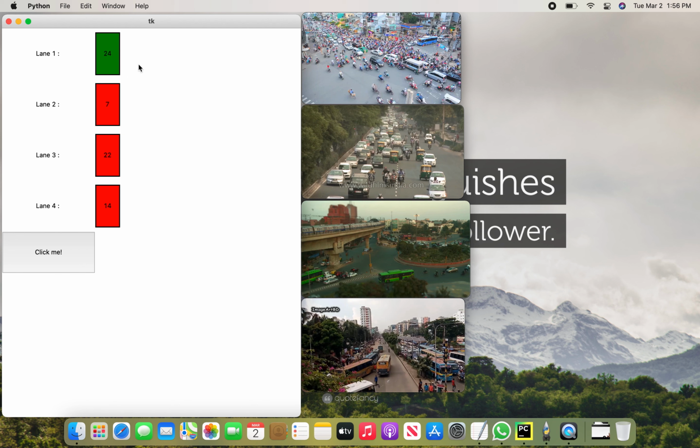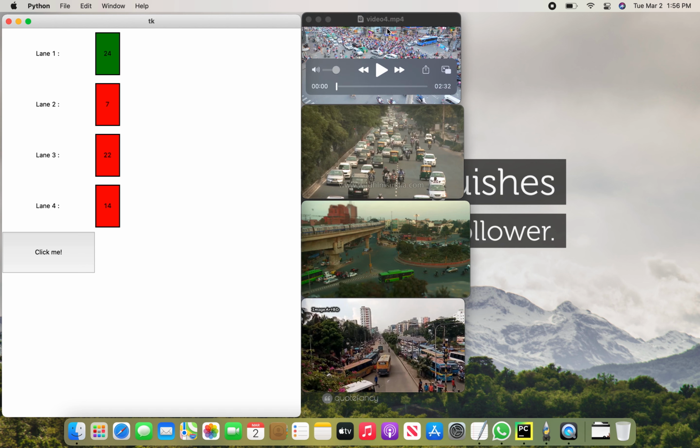But after 120 seconds, it will give the green light to some of the in-between lanes, to prevent a starvation condition for the other 3 lanes. And after 120 seconds, it will get back to the lane with 24 vehicles and give the green light to lane 1.